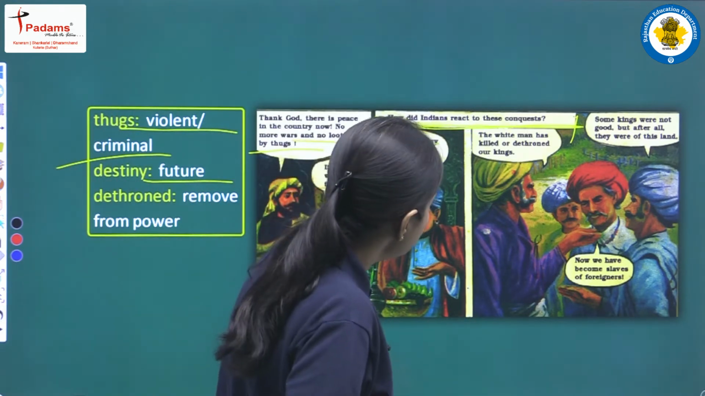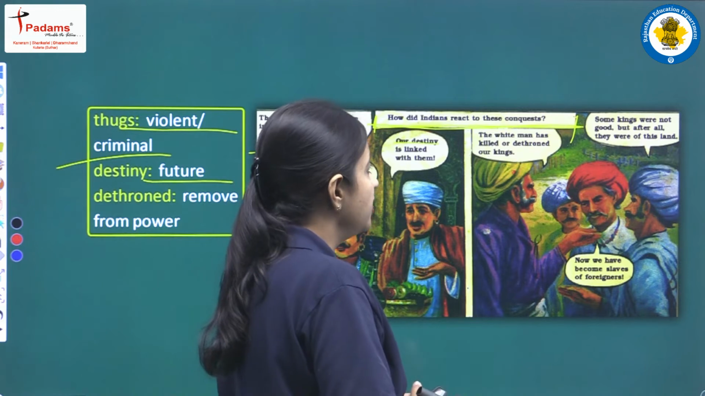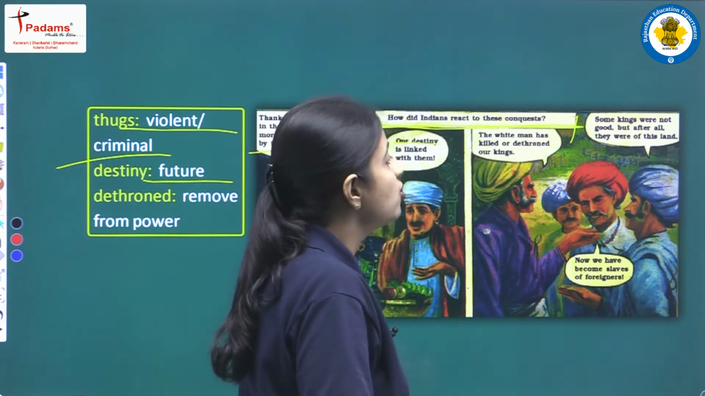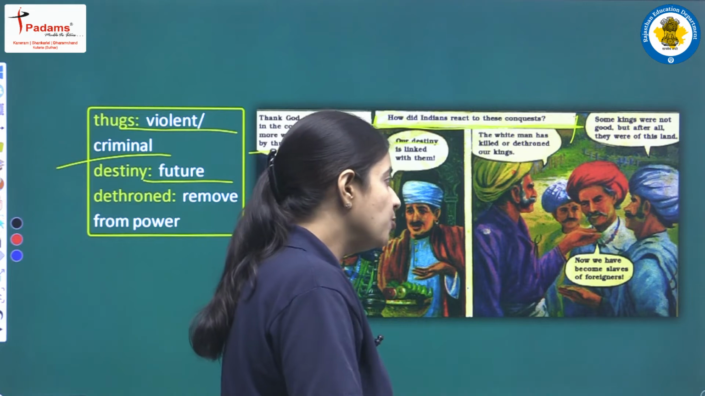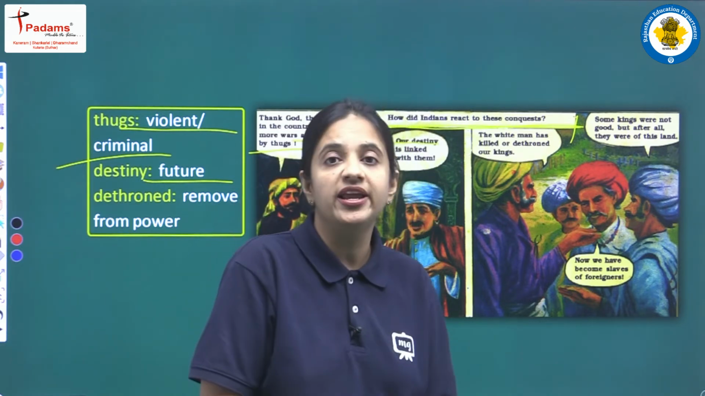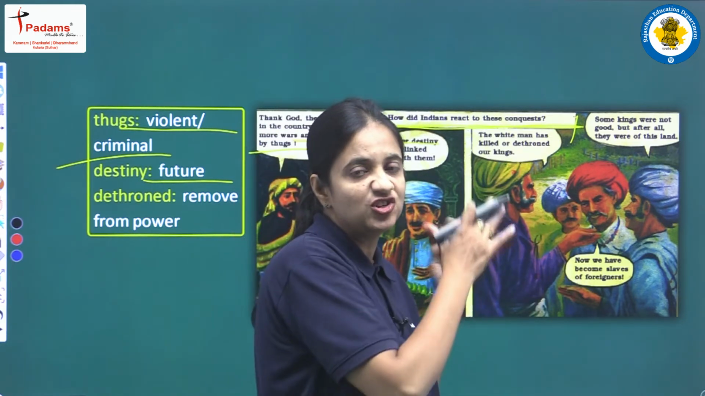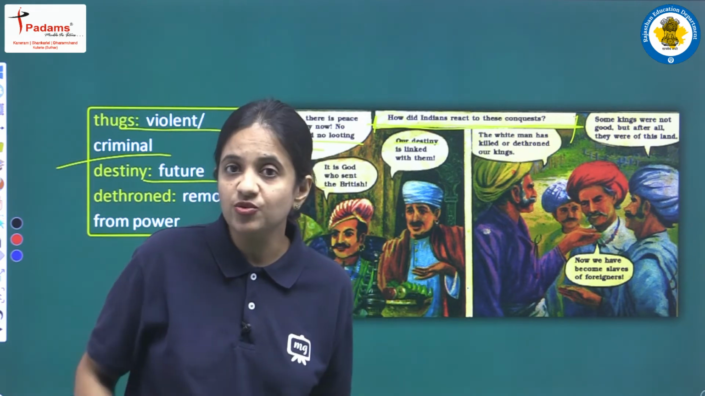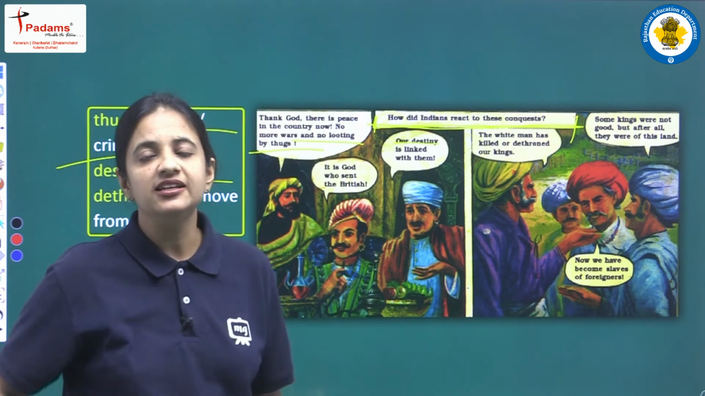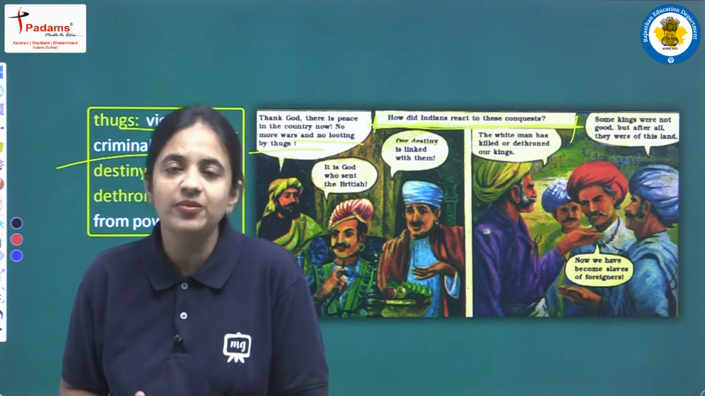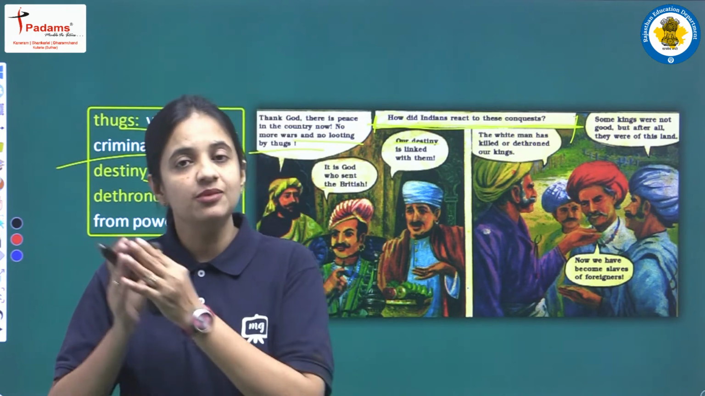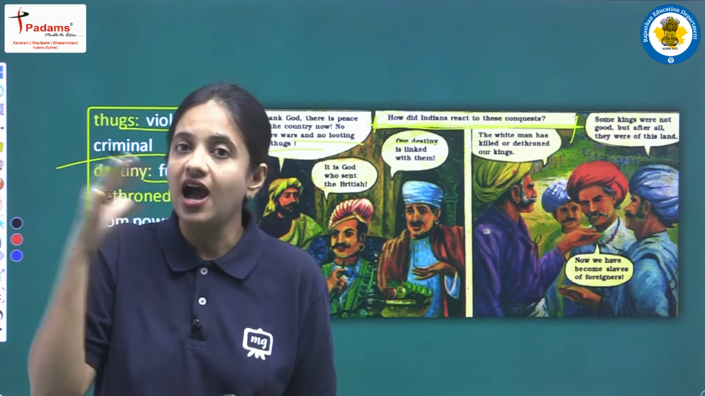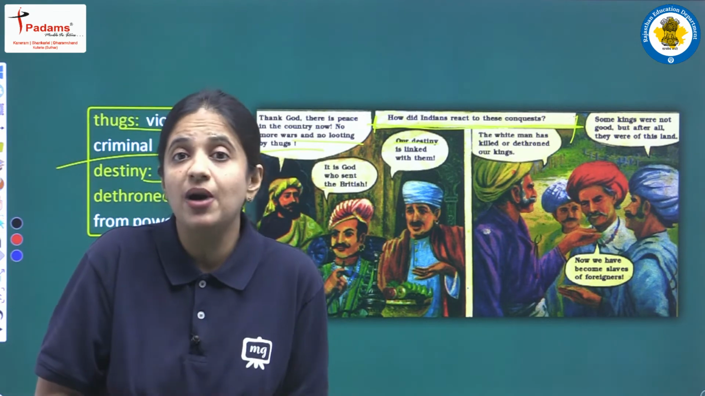The white man has killed or dethroned our kings. Some kings were not good, but after all they were of this land. Now we have become slaves of foreigners. So after reading this picture, we can see that at that time there were two different opinions. In this picture we can see the group of people who were very much happy with the Britishers, who were happy that finally the Britishers are having the control, they are having the power. Clear?